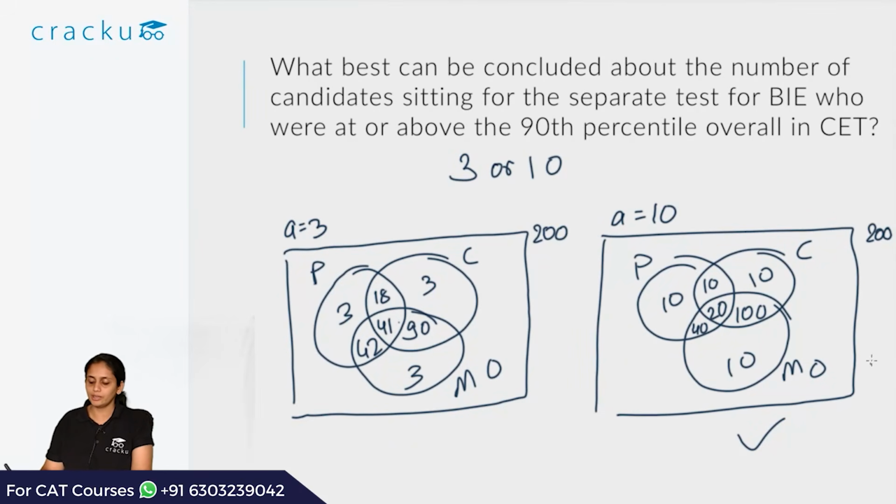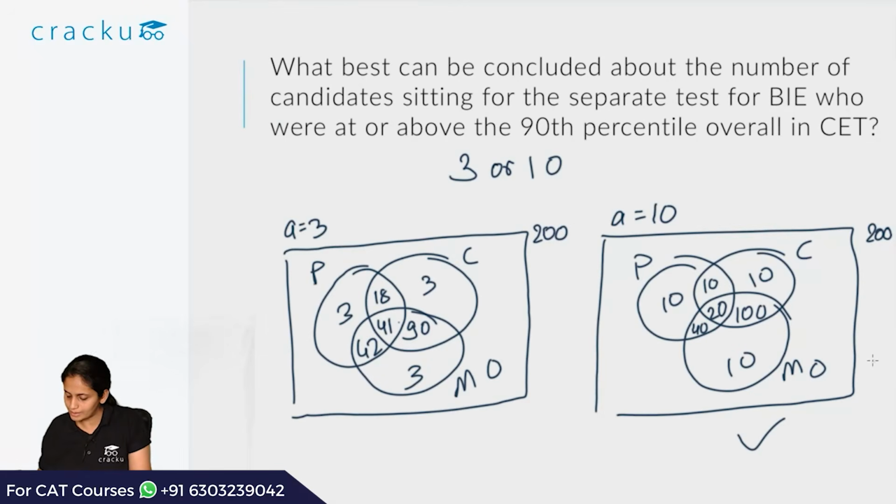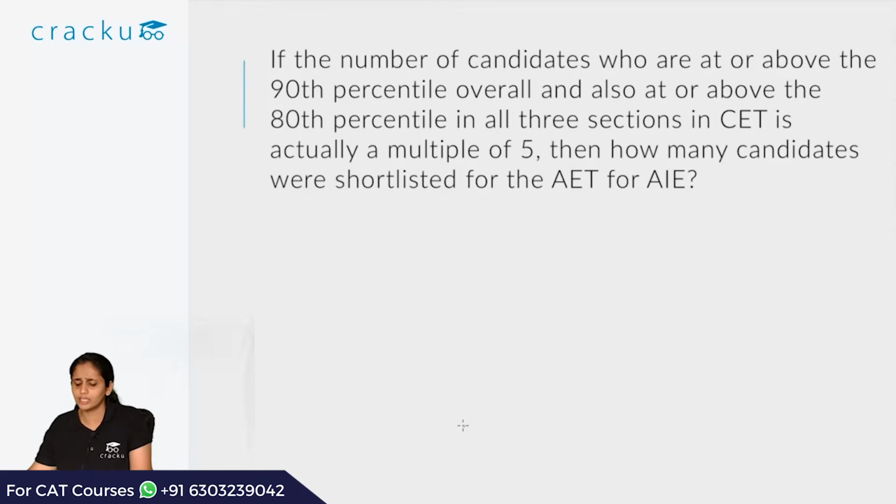So in this particular case, we have to find the number of students who are at or above 90th percentile overall and at or above 80th percentile in both P and M in CET. So both P and M in CET is 40 plus 20, that is 60. So the number of people who are at or above 80th percentile in both P and M in CET is 60. The answer is 60. Let's consider the third question.